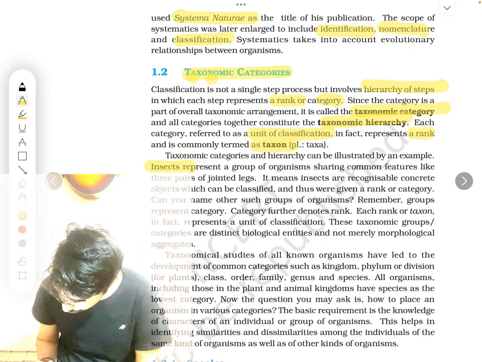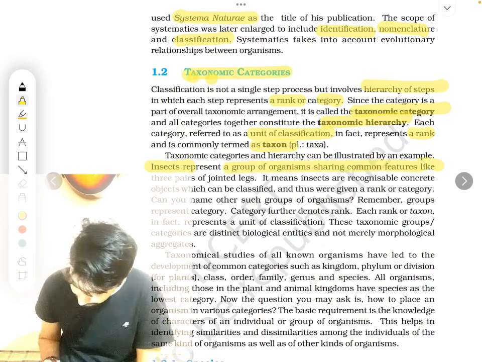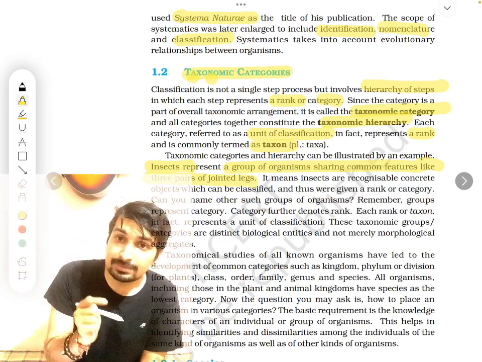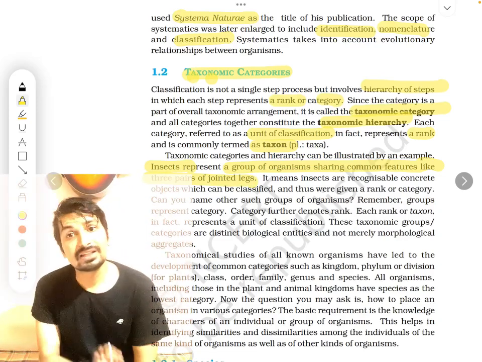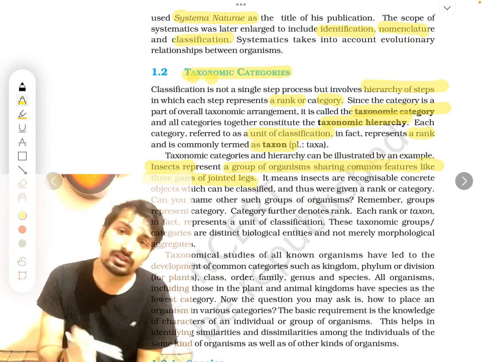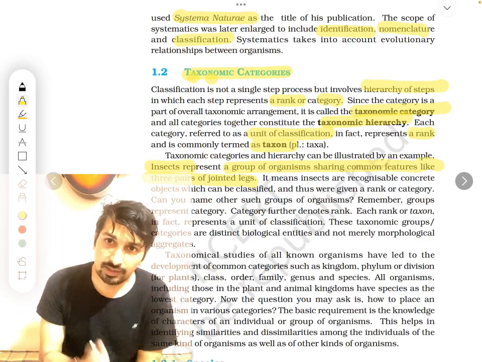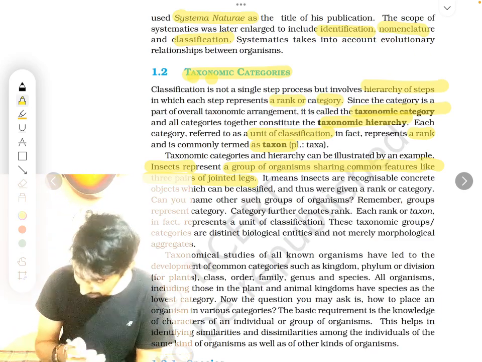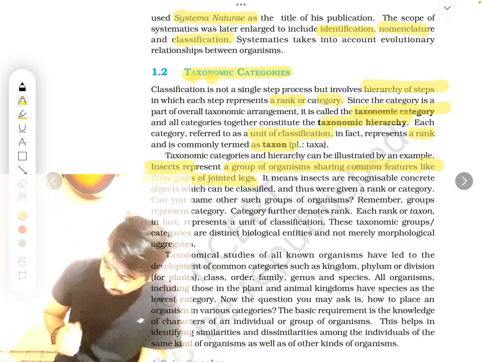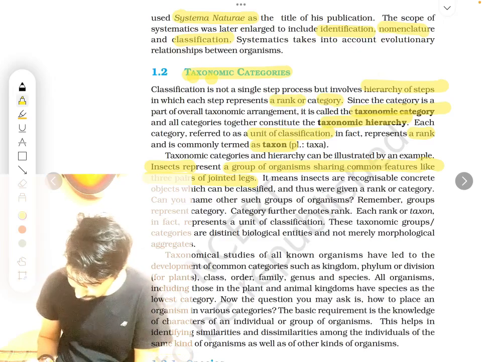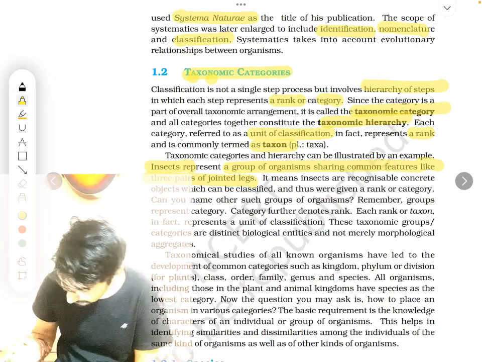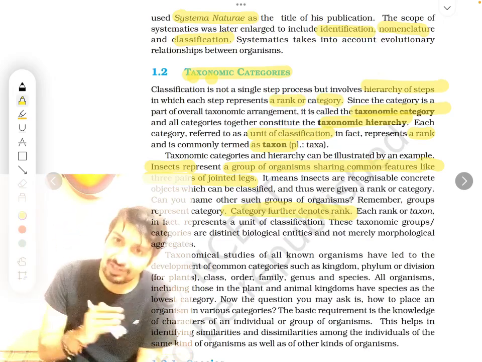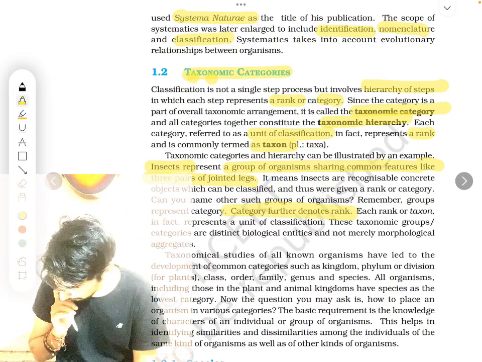So the taxonomic hierarchy can be explained with an example. For example, insects are a group of organisms which share similar features of 3 pairs of jointed legs. So insects means what? They have 6 legs, that is 3 pairs of jointed legs. Correct? So this hierarchy, the way we are going to arrange them, is known as, and each category is known as rank. Category means rank.